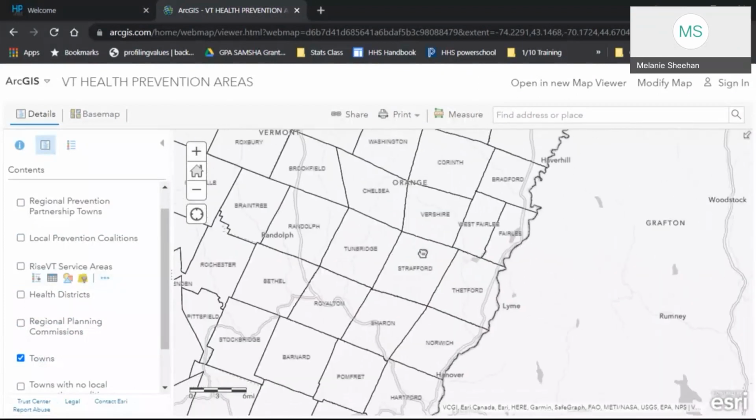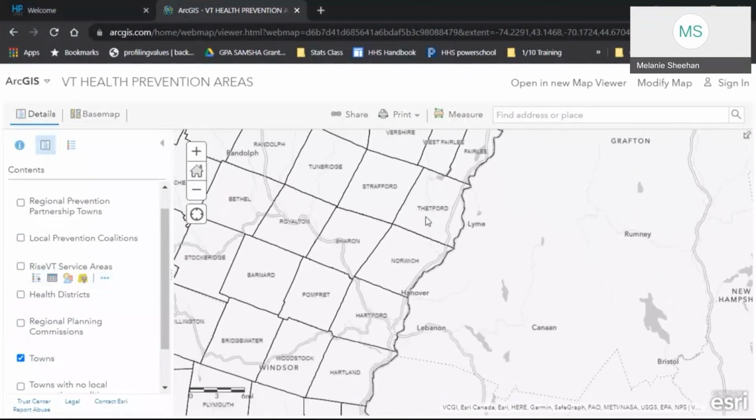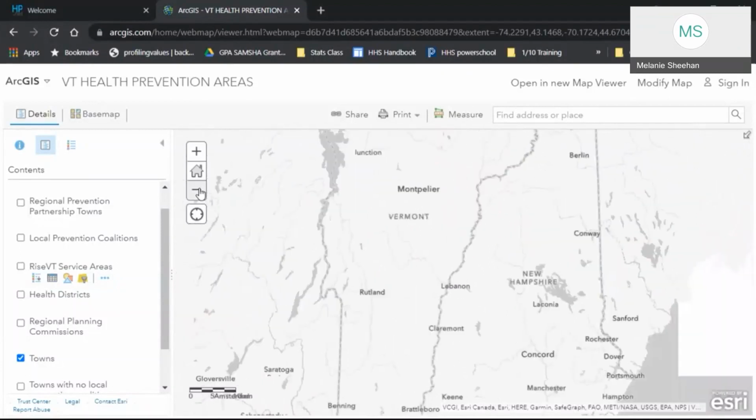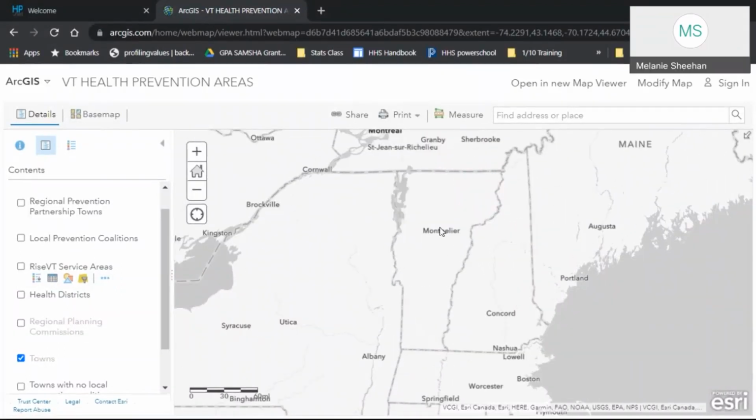So I'm just going to focus in on perhaps the Thetford area. So I see that Thetford is listed here. And sometimes you have to drill down to get that level of detail. I'm going to zoom back out. And again, if you want to get a general overview of where in the state of Vermont, I'm going to uncheck the towns. I'm zoomed out too far for that.